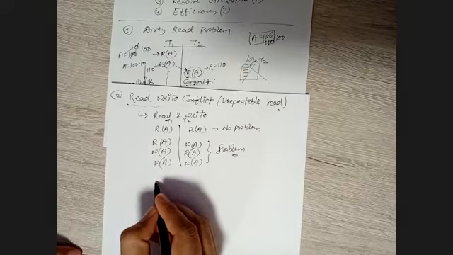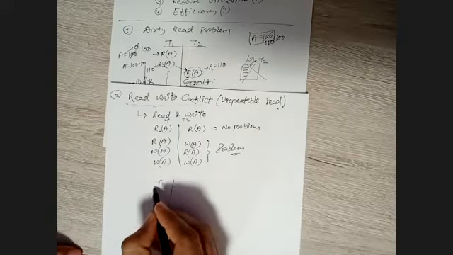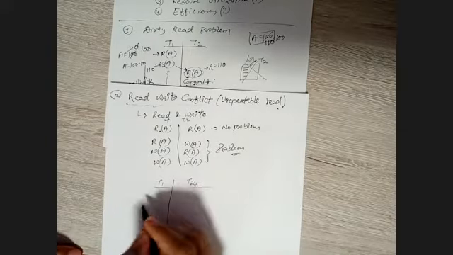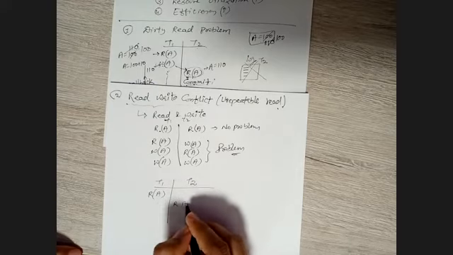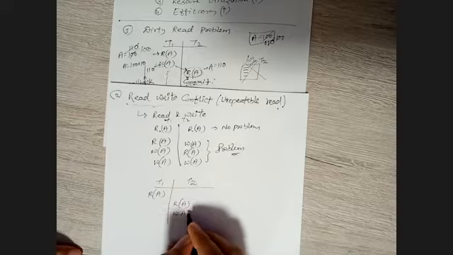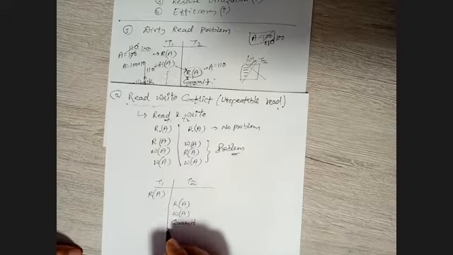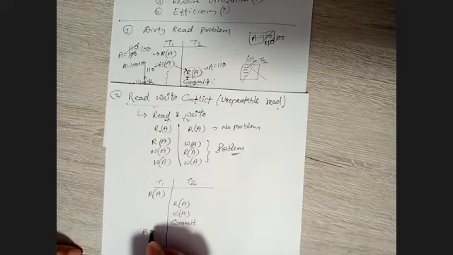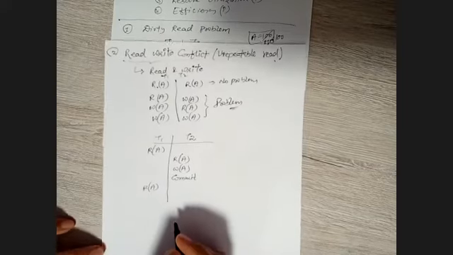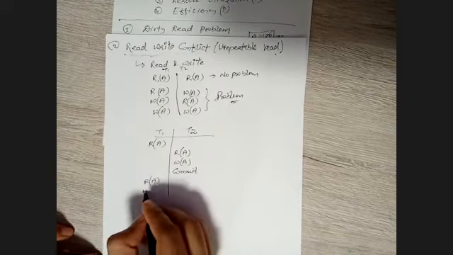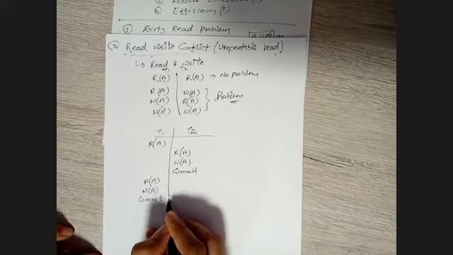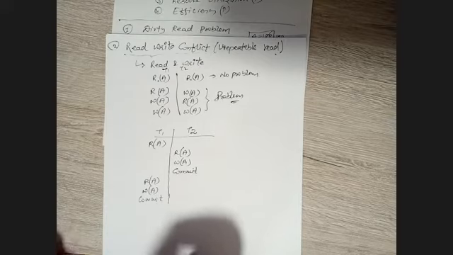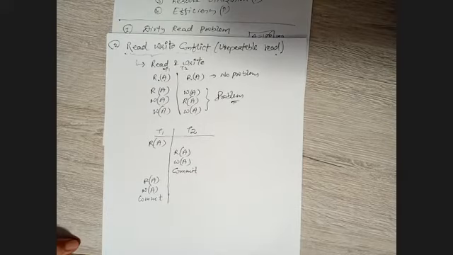Let's take two transactions, right? Okay, these are some values, let me just write them down. See, let's understand this by taking a real life example.